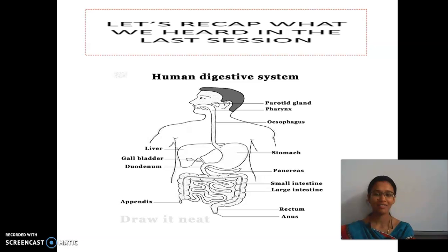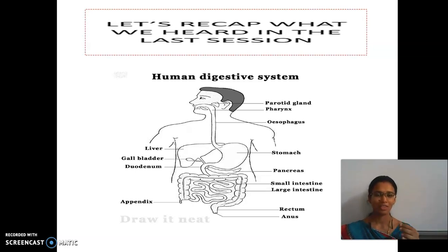Then we have seen how many steps are involved in the digestion. There are 5 steps: ingestion, taking in food, and then digestion, absorption, assimilation, and egestion.